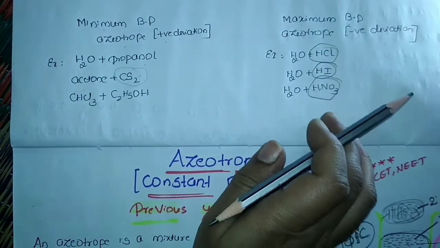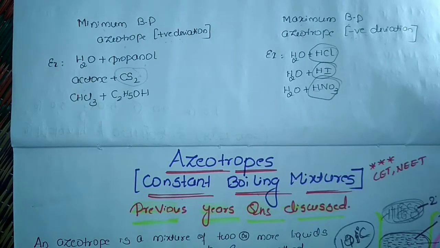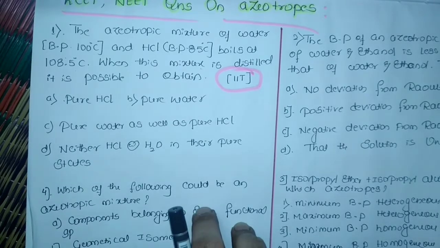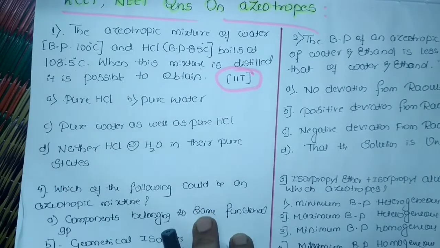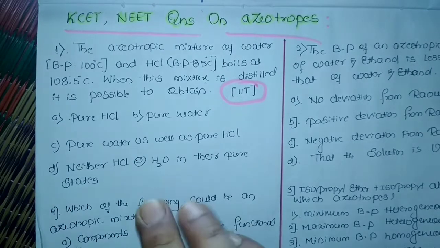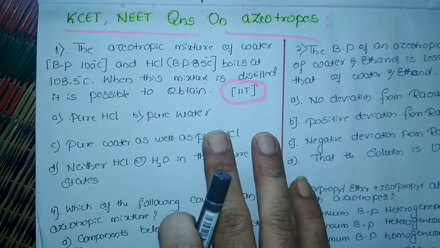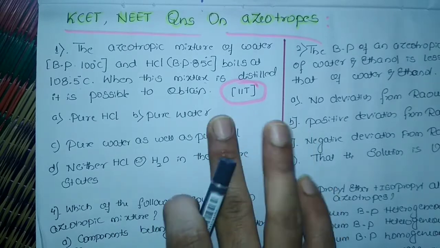Okay, so this is about the azeotrope and the constant boiling mixture, and we are going to discuss some questions based on this. So here are some questions from CET and NEET based on azeotrope. Okay, so whatever I have explained, I hope you have understood. If you have understood, please go through the tricks that I have given, so it would be very easy to solve the problems.